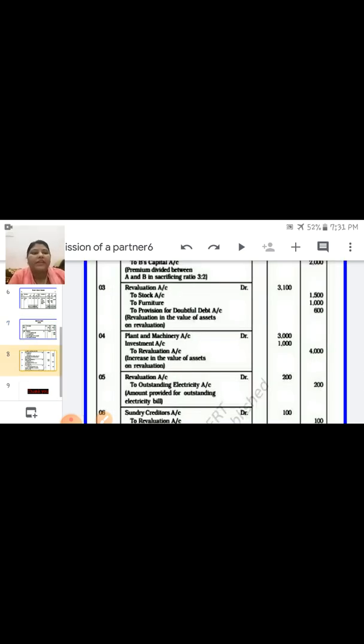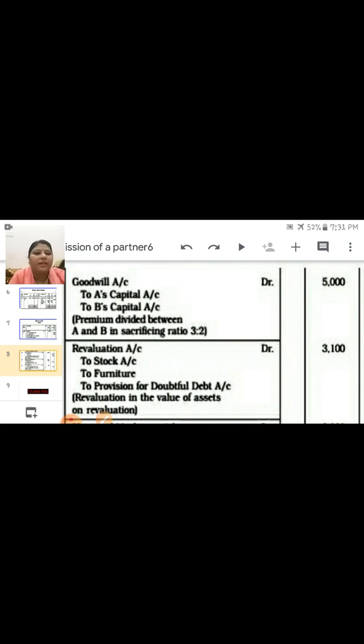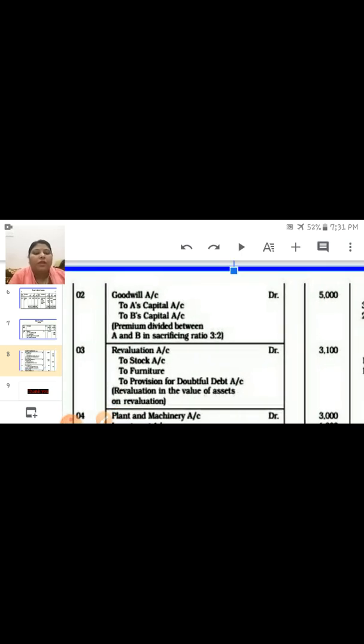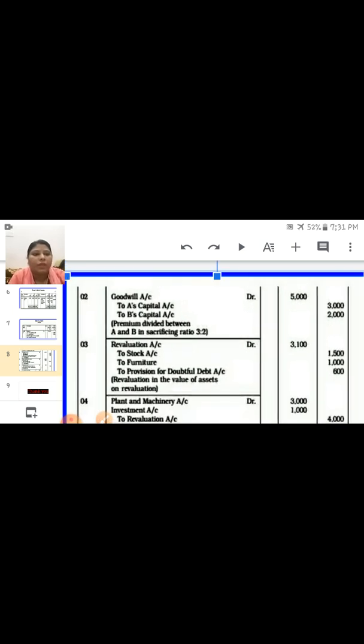Now the next entry: he is bringing goodwill. So the next entry is that you have to distribute the goodwill in the sacrificing ratio.